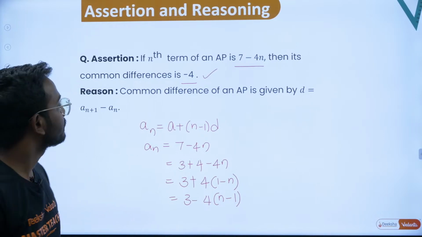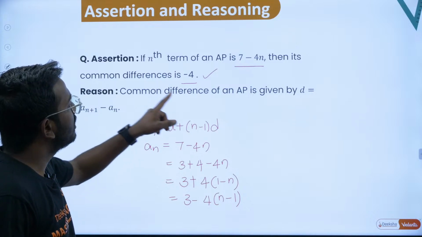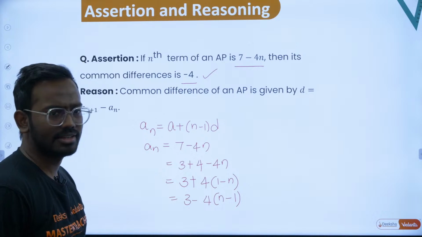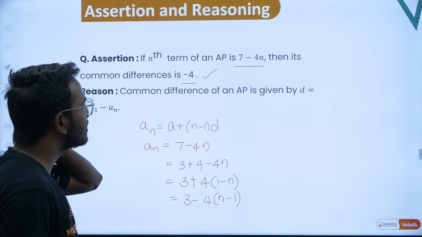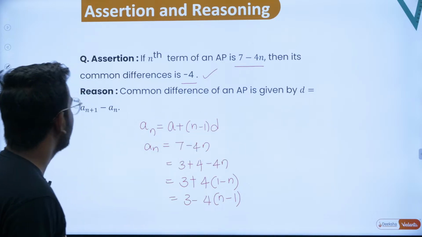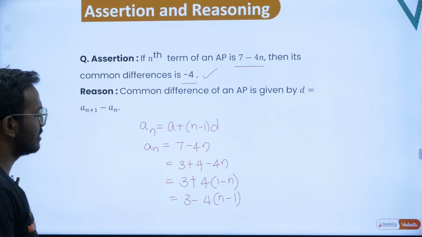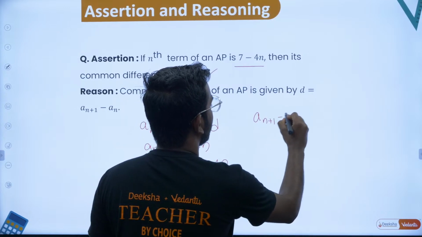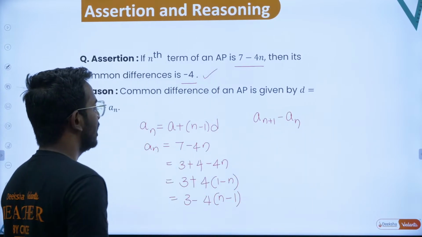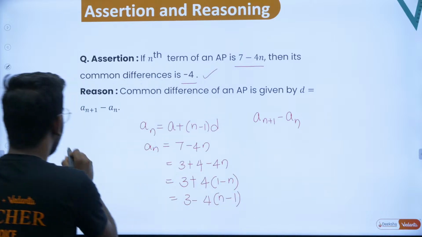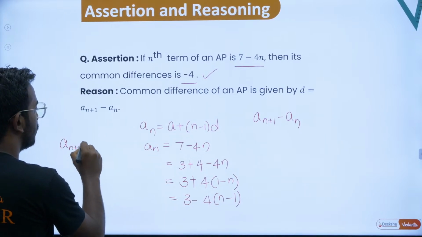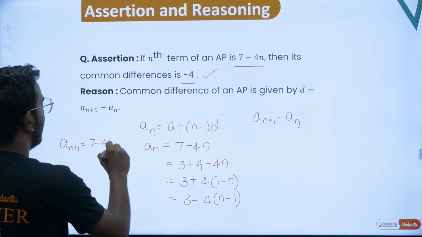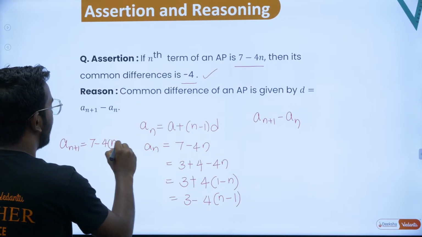Now let's take up the reason. Common difference of AP is given by d is equal to an plus 1 minus an, right? So if you take an plus 1 minus an, according to this, an plus 1 would be 7 minus 4 times of, in the place of n you will have to put n plus 1.